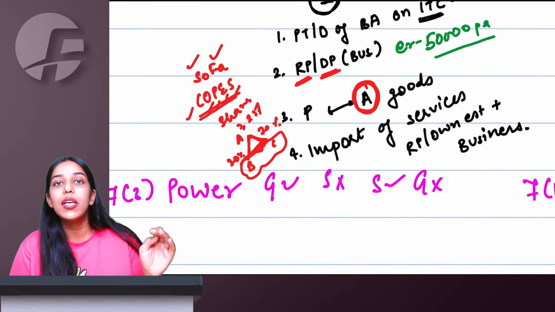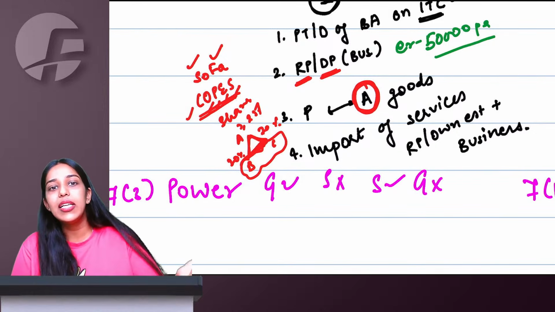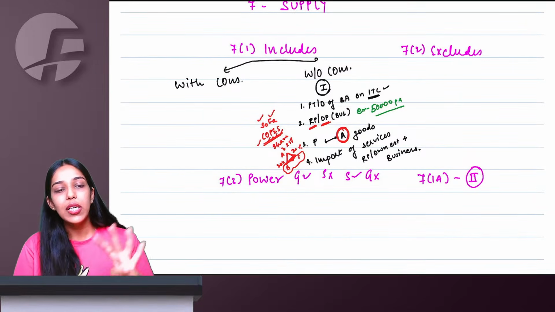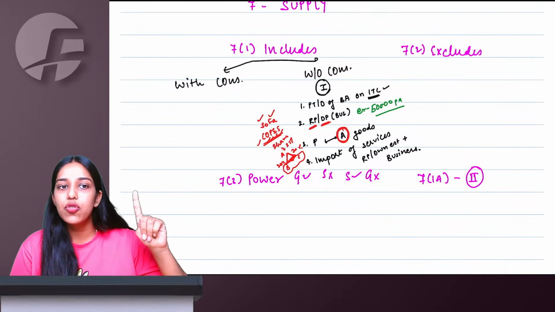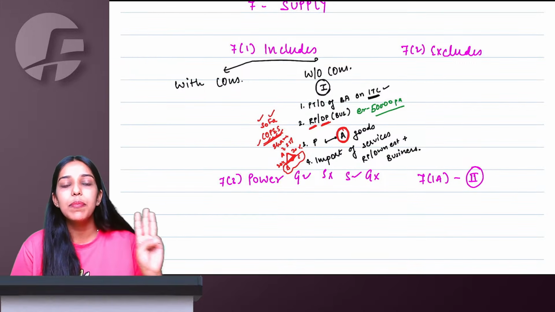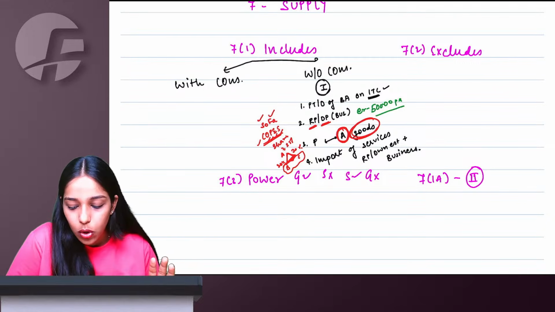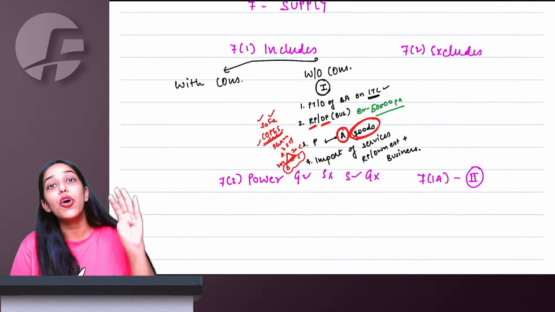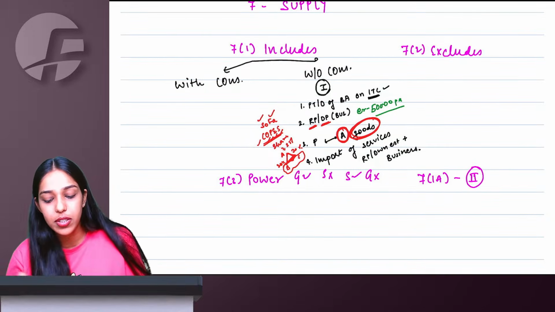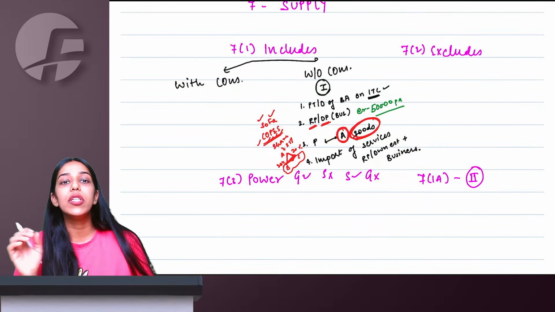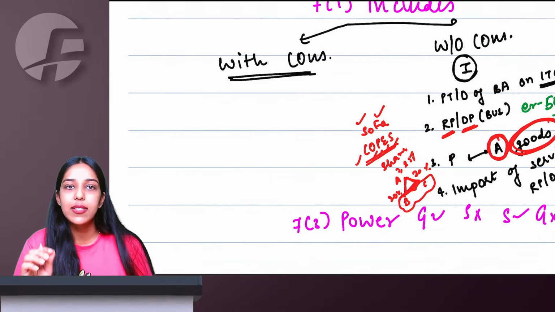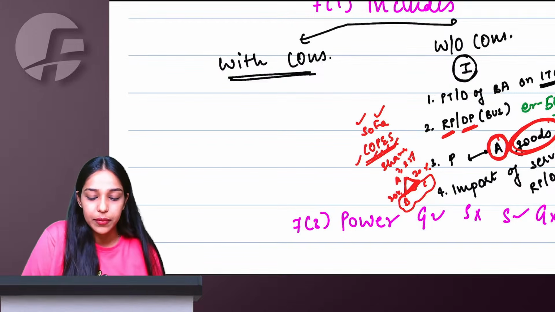A person issuing invoices in own name when dealing with a third person will be known as an agent under GST. So only these 4 activities: permanent transfer of business asset with ITC availed, supply between related or distinct persons, principal to agent, agent to principal, only goods not services, and import of services from a related person or own establishment, plus in course or furtherance of business, will be considered as supply without consideration. Otherwise, always for a transaction to qualify as supply, consideration has to be there.